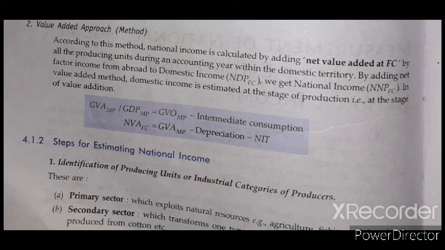Now the next step is to calculate NVA at factor cost. From GVA at MP, first of all we have to change gross to net, so we subtract depreciation.